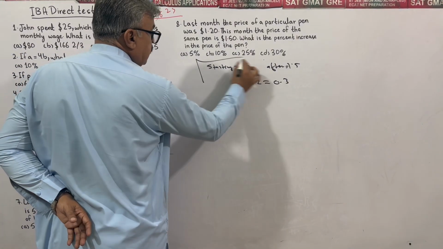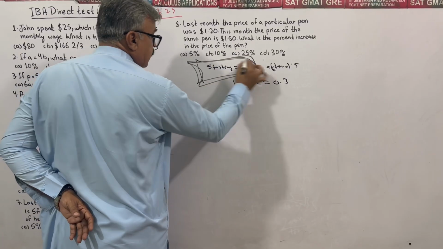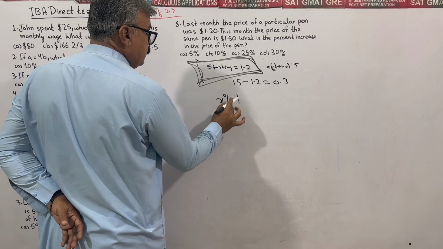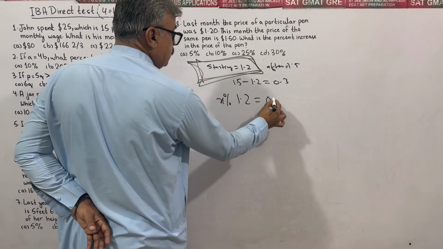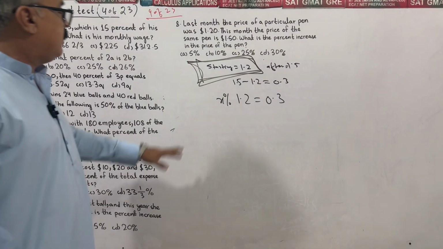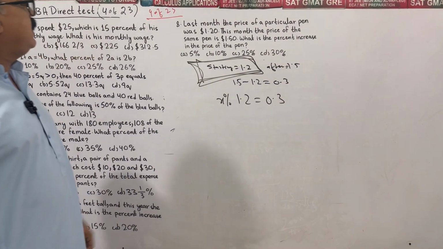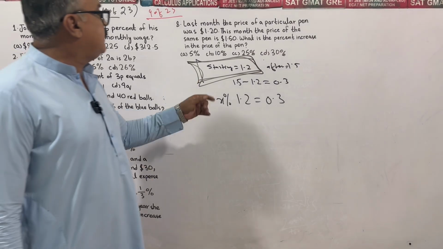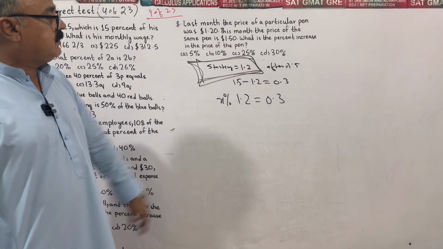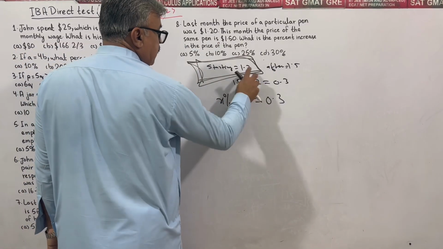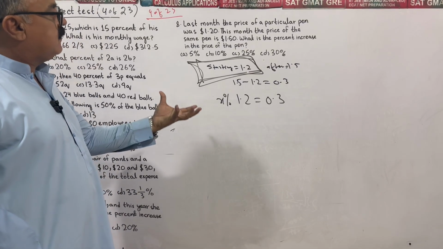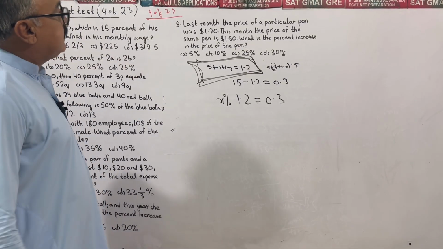We have to find the percent according to the base quantity. What is the base quantity, or starting quantity? It is 1.2. Last month the price of the pen was $1.2, meaning 120 cents. This month the price was 150 cents or $1.5. Their difference, 1.5 minus 1.2, is 0.3, the increase in the price.